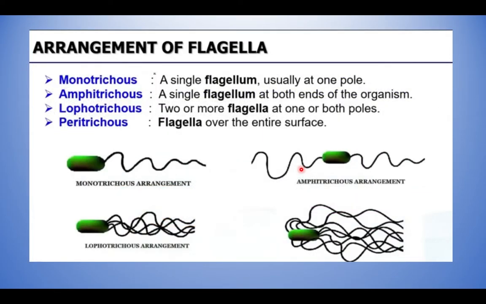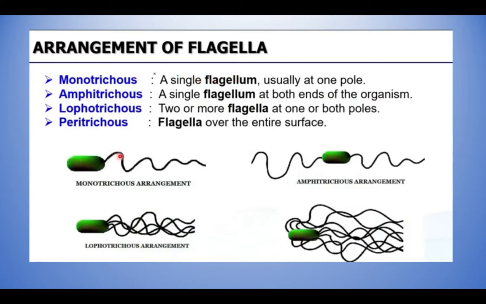Next, based on the arrangement of flagella, bacteria are classified into various types. Earlier we saw that based on the structure, it is classified into a few types, right? Now, already I told you flagella are helpful for movement. So based on the presence of the flagella, it is classified into various types. What are they? Monotrichous, amphitrichous, lophotrichous and peritrichous. First, monotrichous. Monotrichous means a single flagellum.